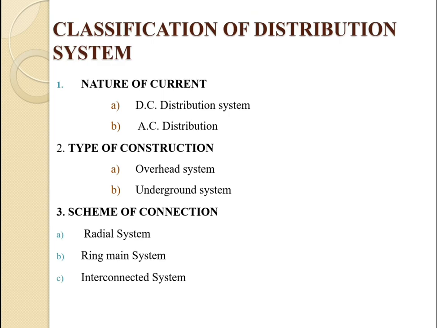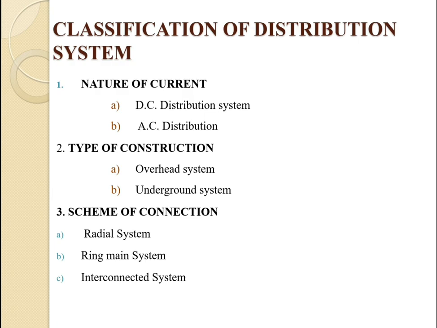So first one is the nature of the current. The distribution system can be divided again into two categories. First one, DC distribution system, and second, the AC distribution system. Most probably, based on simple construction and economy, the AC distribution system is considered as the base system. So for that we can go through the AC distribution system.